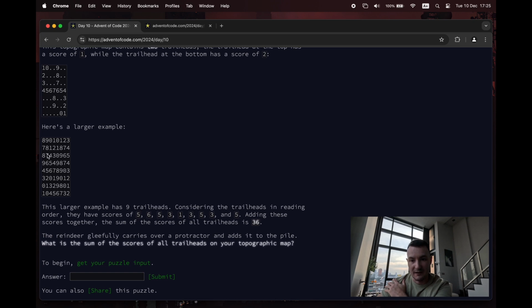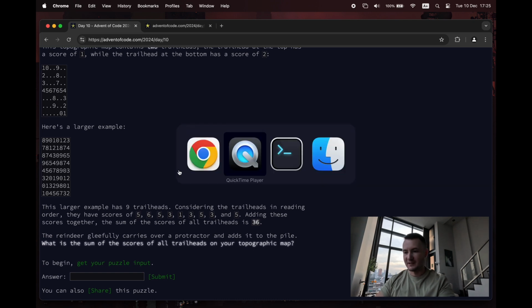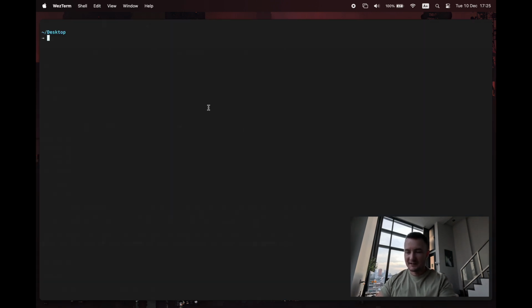We can go 6, 7, 8, 9 there. Oh god. Okay. This is recursive then. They had to be recursion at some point. Right. All right. Let's figure this one out on the fly.